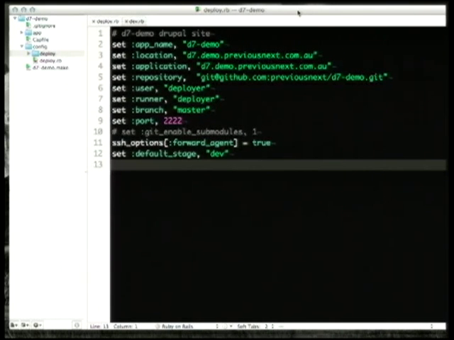And this is a setting here, which I mentioned before: if you're using multi-stage deployments, you can set one to be default so that it doesn't prompt you for one every time. Because if you don't do that, it won't let you deploy. It'll say you have to tell me what environment you're deploying to. So that just makes it easier if you're doing development deployments all the time. Yeah, so there's not a huge difference from the example that I showed you there.